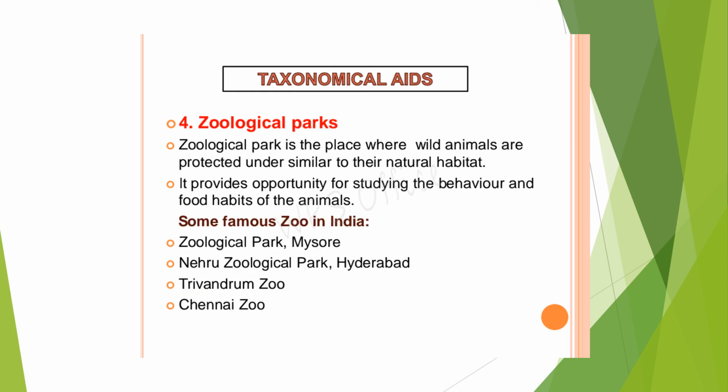The fourth taxonomical aid is the zoological parks. Like a botanical garden, it is a zoological park. Vandalur Zoo is an example of a zoological park. Trivandrum Zoo is also a big zoo. In a zoological park, the wild animals are protected in their natural habitat. We provide favorable conditions for them to live in, and we also feed them. If you visit a zoological park, you can learn the behavior and the food habits of the animal.